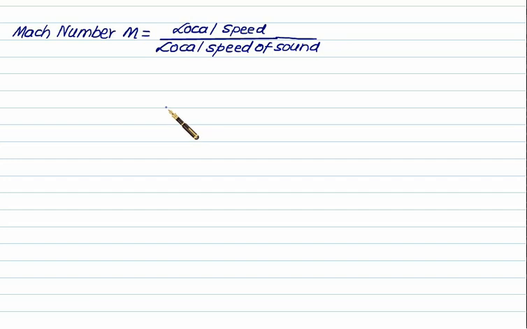The classification of a compressible flow takes place on the basis of Mach number, which is defined as a ratio of a local speed divided by the local speed of sound. This Mach number can be greater than 1, can be less than 1, or can be equal to 1. According to that, the flow will be classified as sonic, subsonic and supersonic.